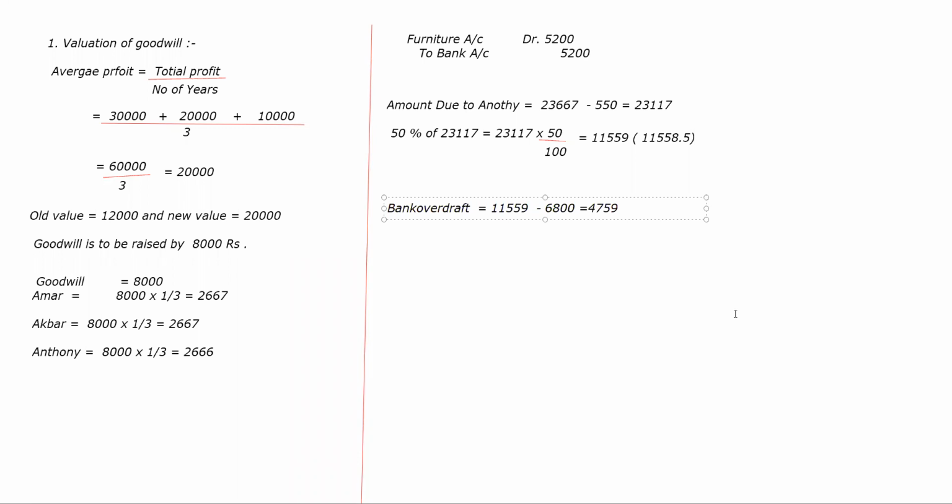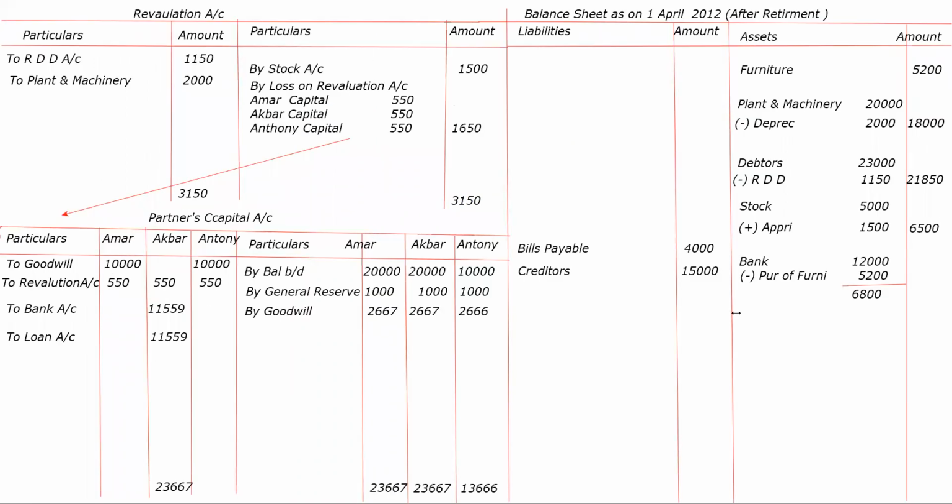Okay. So you will write here less. पहले यहाँ पे ऐड करेंगे बैंक overdraft. Okay. How much bank overdraft you have took? 4,759. So your amount comes 11,559.